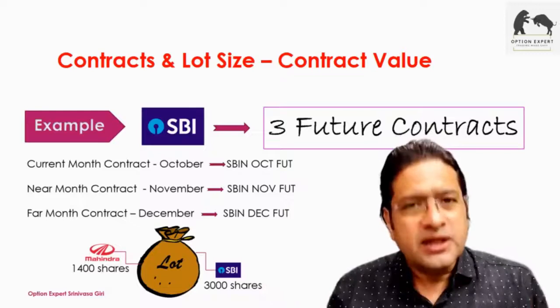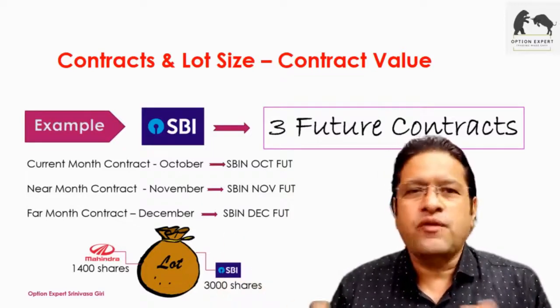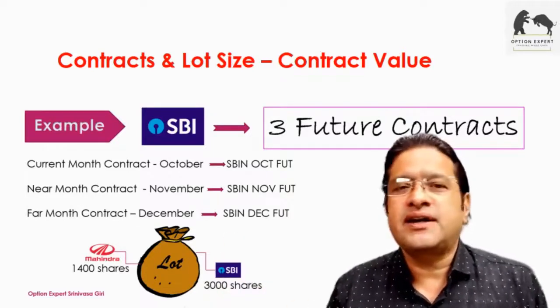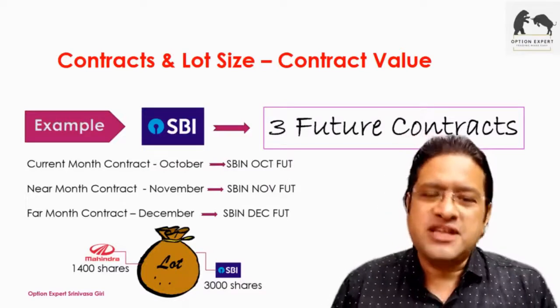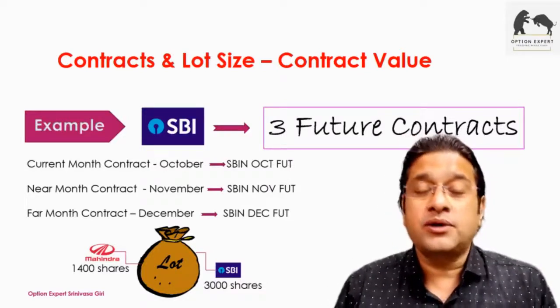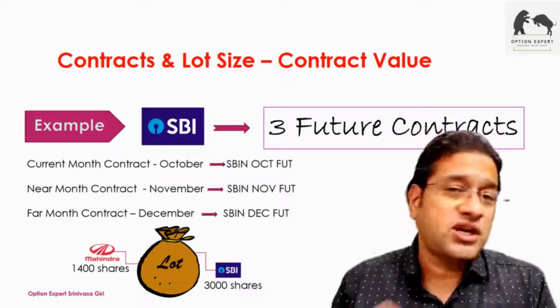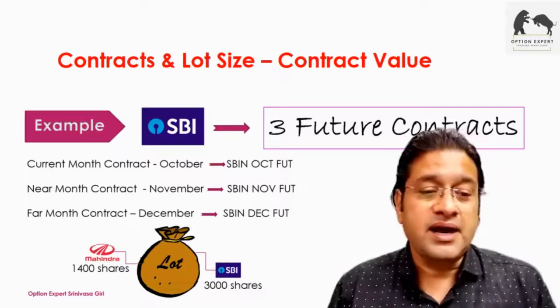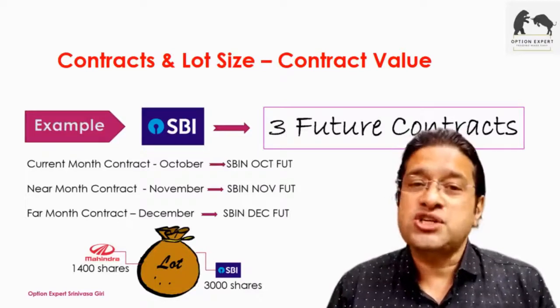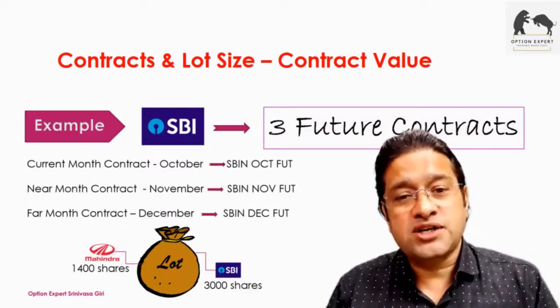Over a period of time, the value of the shares has increased, and each contract you will find at a different value. For example, for SBI, 3,000 shares is one lot size. Similarly, just to give you an example, for Mahindra and Mahindra, 1,400 shares will be one lot size.